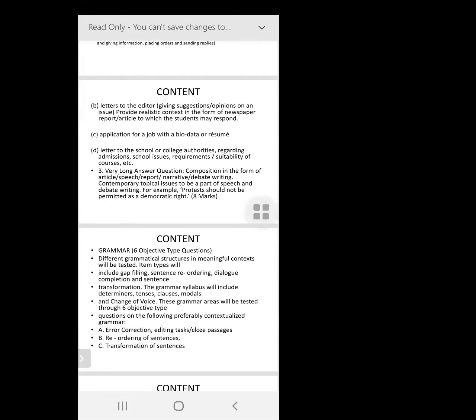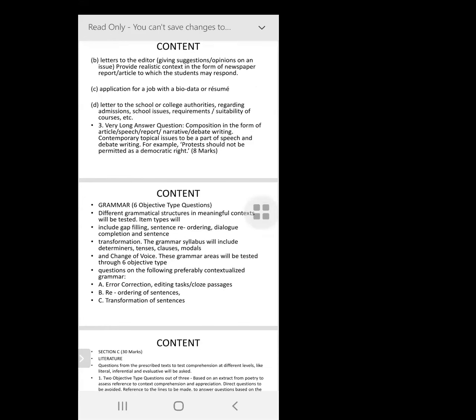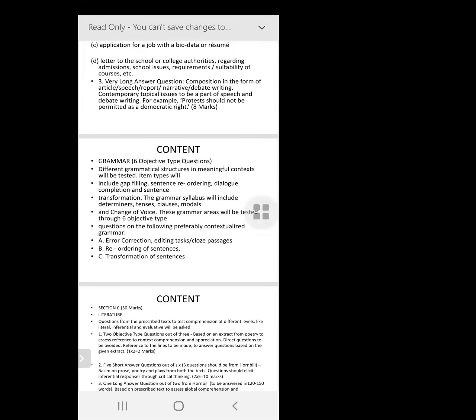Apart from the writing tasks, we have part of this section B as grammar. Again, grammar is not questioned like asking your definitions for something. These are all applied grammar. See, I'm just going through that grammar part. 6 objective type questions and then 6 marks for it. You'll have gap filling, sentence reordering, dialogue completion, and sentence transformation.